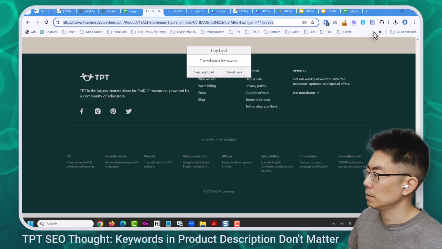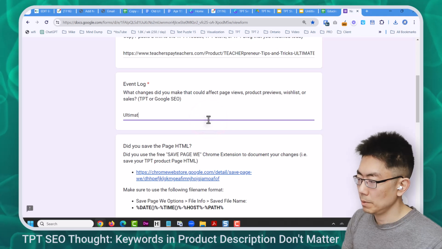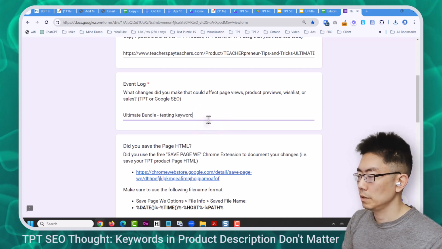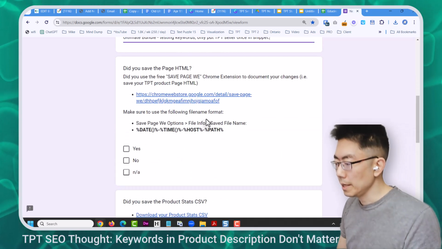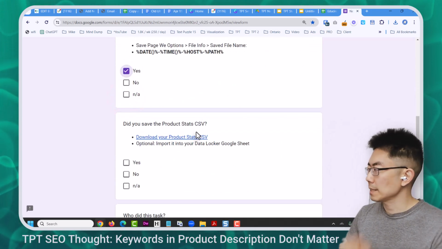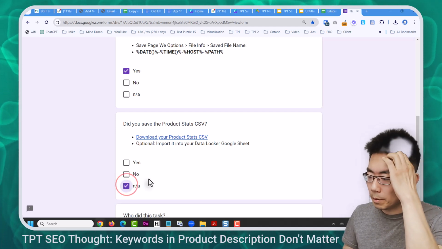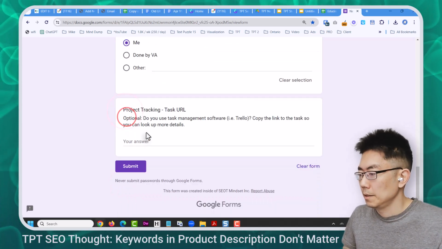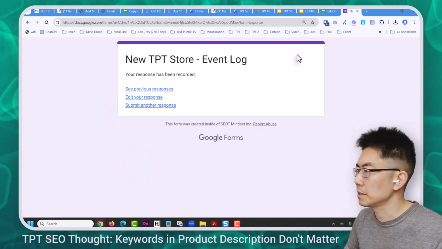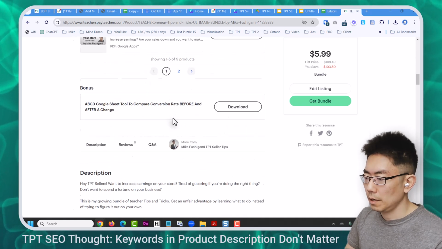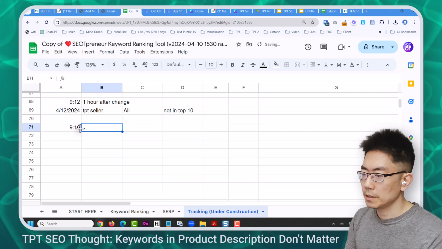I'm going to save it in my log. Save the HTML. This is the data log. I'm going to paste the link. Event log is ultimate bundle testing keywords. I only put the TPT seller once in snippet. Did I save the HTML? Yes. Have I saved the product stat CSV? Yes, I saved it at 7:12. So I'm going to say not applicable. I did the task and I'm going to hit submit on this. So I'm just keeping track of some of the changes. So here's the ultimate bundle and TPT seller shows up in the first sentence. This is 9:16.